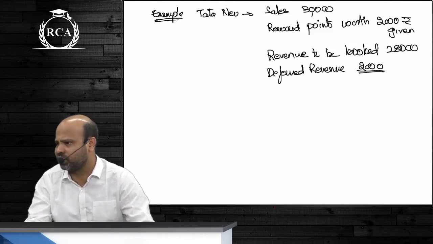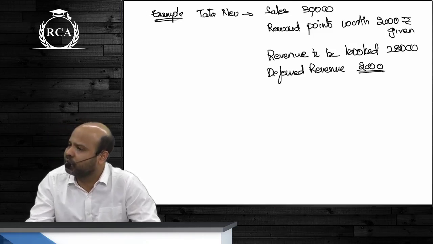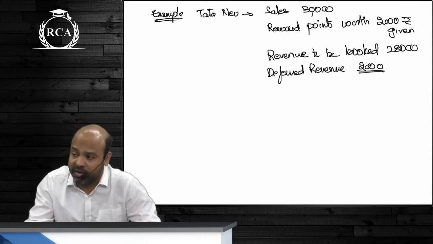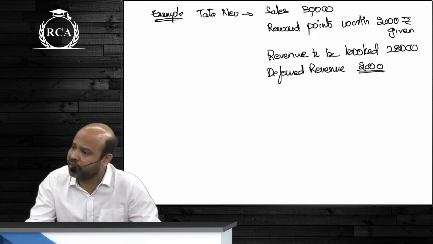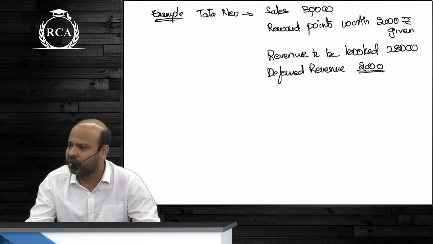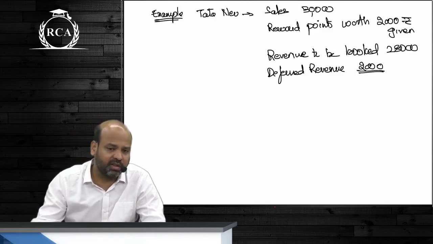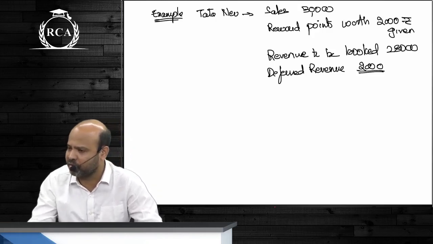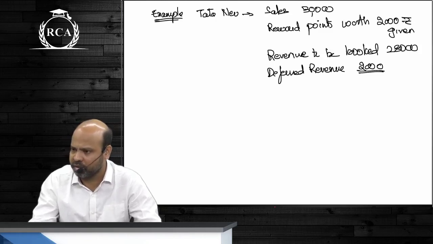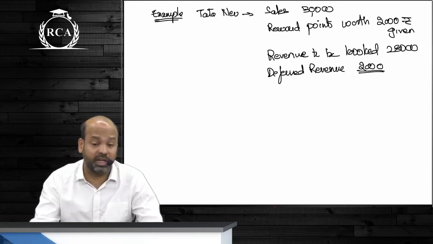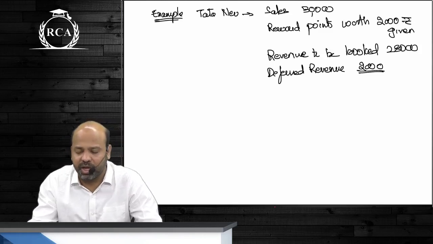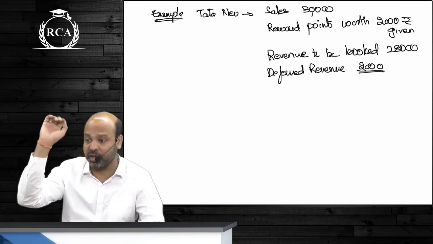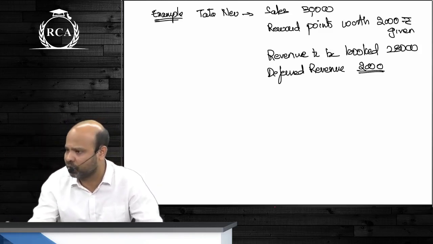Sale of goods as such, guys, what is accrual there? Credit sales are considered. Guys, we say that the risk and rewards incidental to ownership are transferred. Have you ever heard of this? Risk and rewards incidental to ownership are transferred. It does not matter whether you're realizing the amount immediately or not.